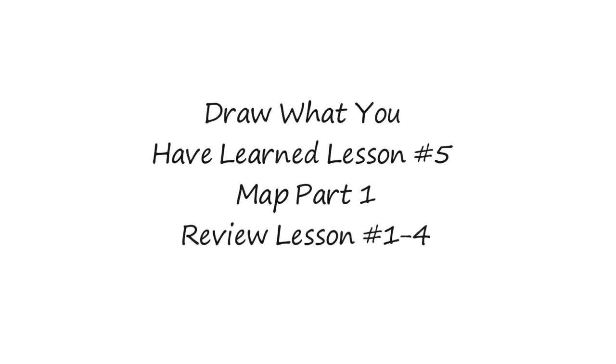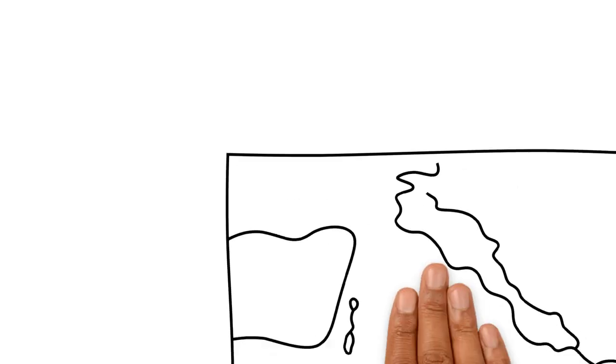Let's review what you have learned by drawing a map of the main events in the Old Testament. First, let's draw the basic geography of the land of the patriarchs, but this time leave off the labels. We'll need that room on our map to add some different details as we finish the Old Testament overview. Pause the video if you need more time to draw a map that looks like this.